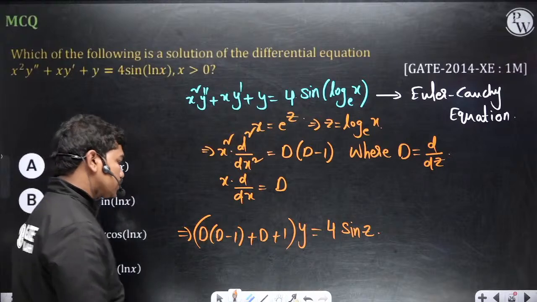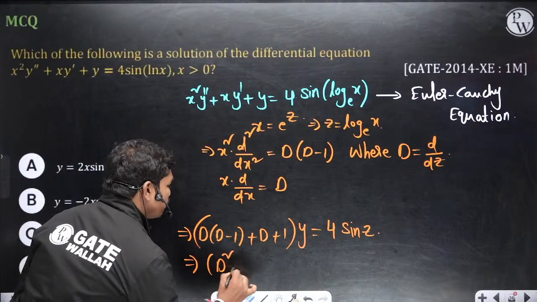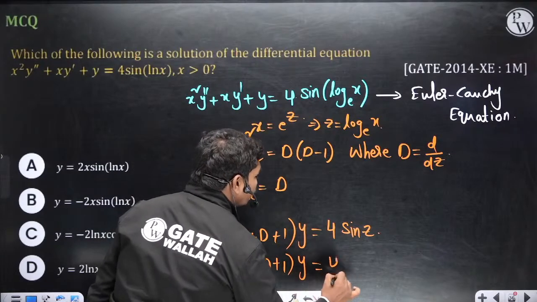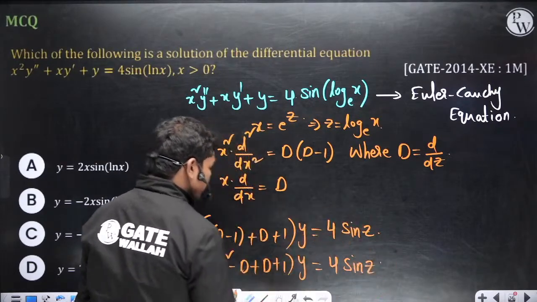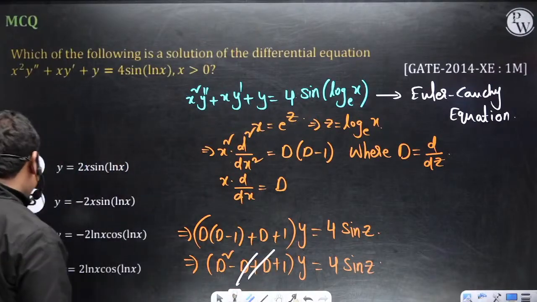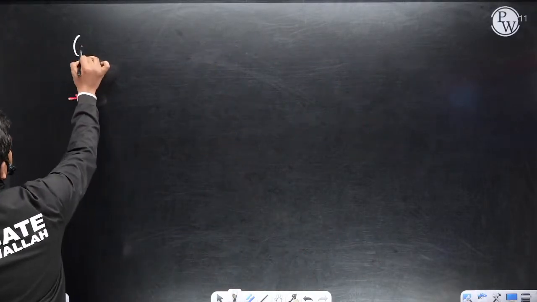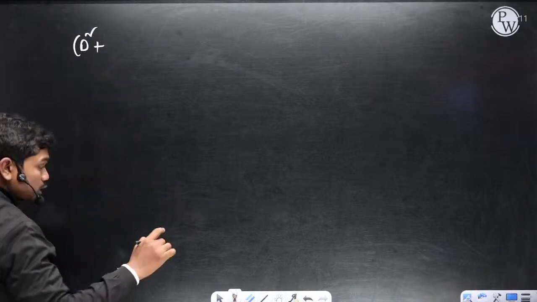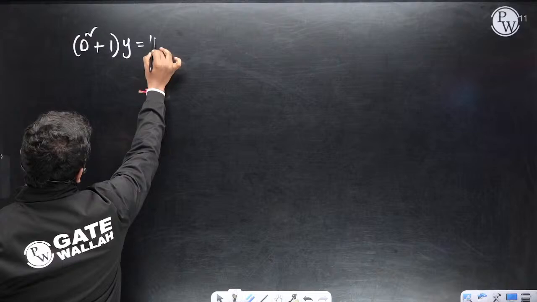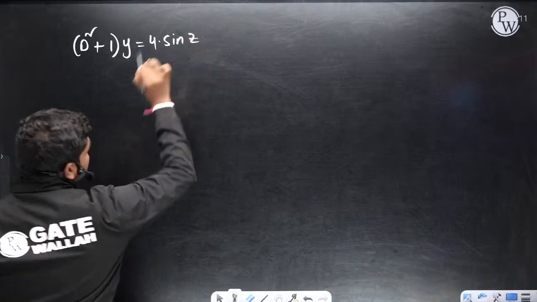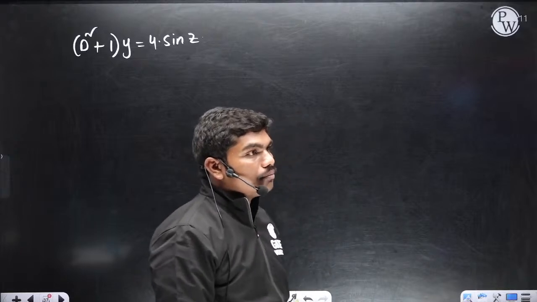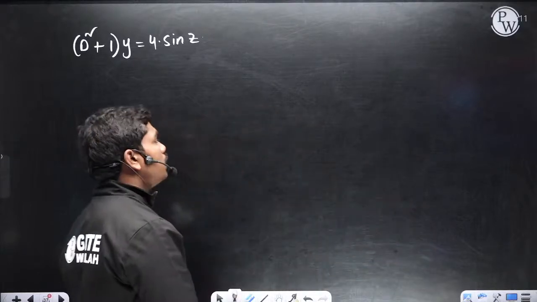Okay, now we have to solve this. D square minus D plus 1 operating on y is equal to 4 times sin z actually. Now D gets cancelled, so the equation in terms of z is D square plus 1 operating on y is equal to 4 times sin z. Now this is a higher order differential equation. I made a mistake there, brother, I left it. Okay, you are discussing the last mechanical question.